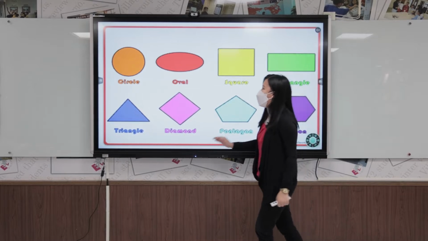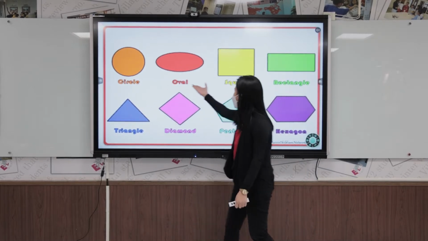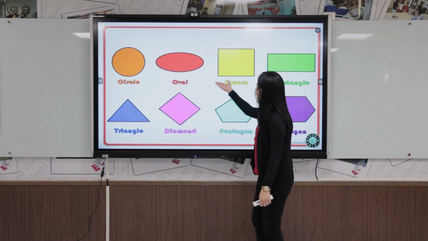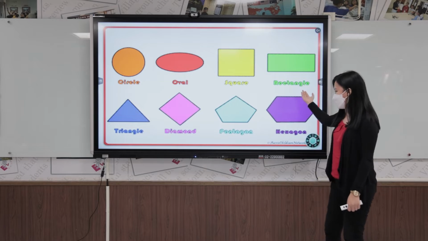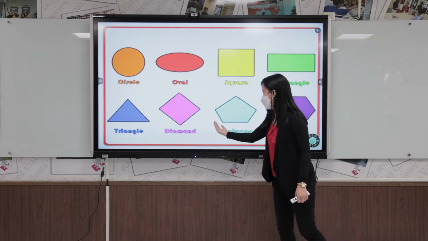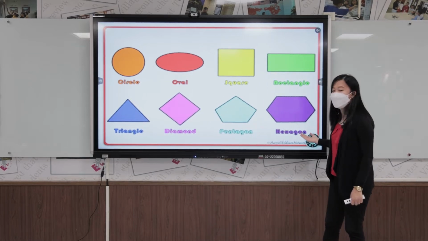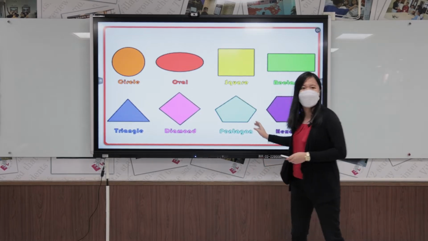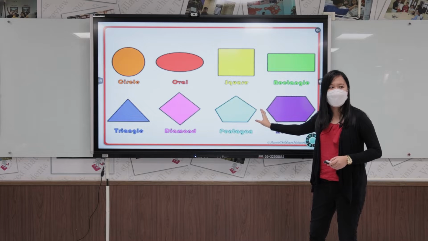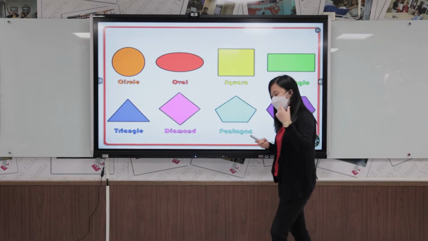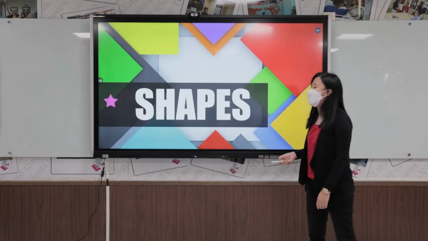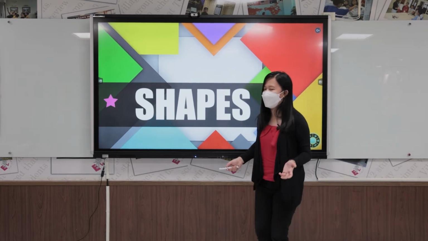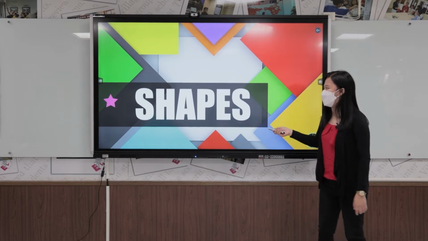We have here different shapes. We have a circle, oval, square, rectangle, triangle, diamond, pentagon, and hexagon. We have a lot of shapes. So what are these called? All right, these are shapes. So what's on the photo are different shapes.